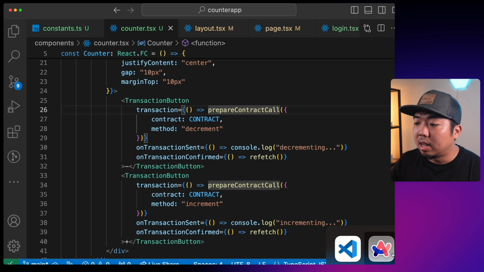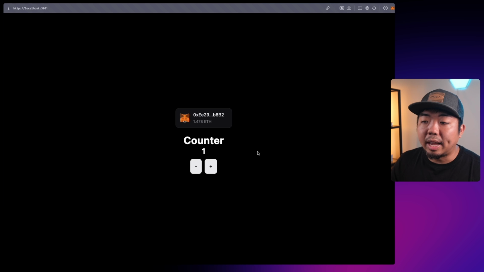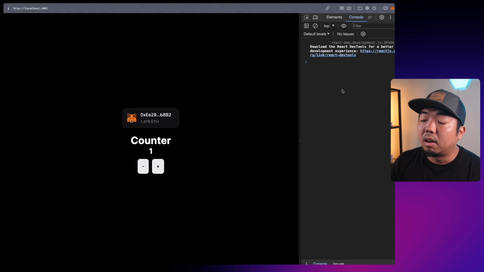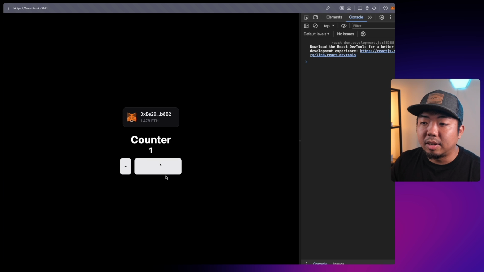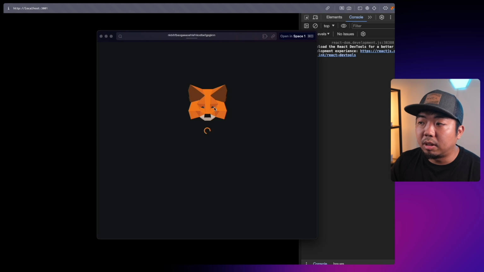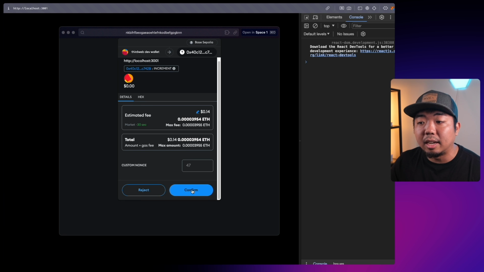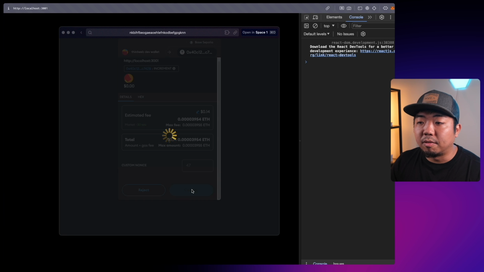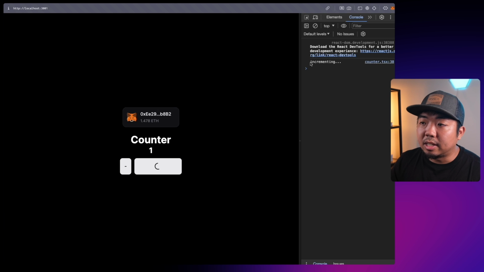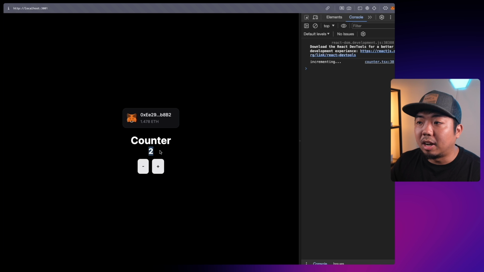So if we come back now to our application, we have our counter here. It is set to 1. Let's actually open up our console here because we added those logs for incrementing and decrementing. So if I hit increment here, you can see it's loading. It should pull up our transaction, which we get right here. We do need to pay gas because, again, we are changing some data on chain. So we're going to confirm. And here, you can see it's incrementing. And once it increments, it puts our counter up to 2.